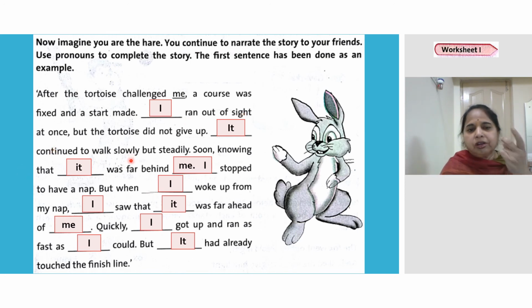I ran out of sight at once. But the tortoise did not give up. It continued to walk slowly but steadily. Soon, knowing that it was far behind me, I stopped to have a nap. But when I woke up from my nap, I saw that it was far ahead of me. Quickly, I got up and ran as fast as I could. But it had already touched the finish line.